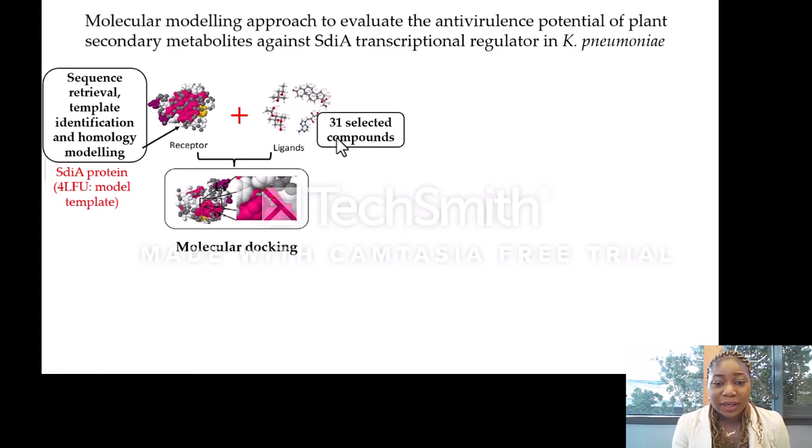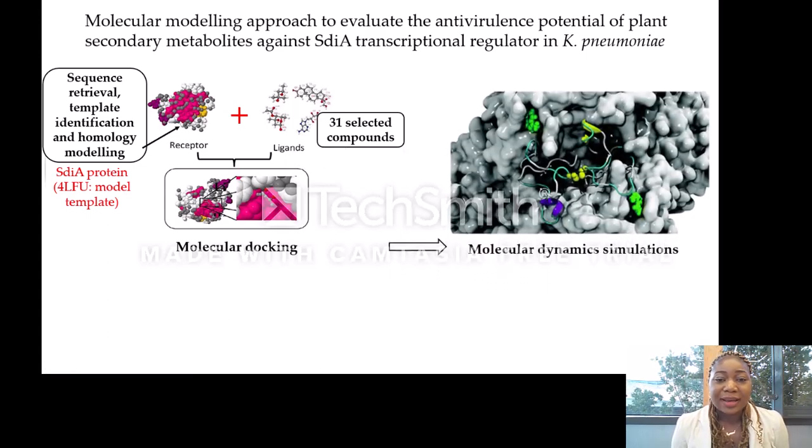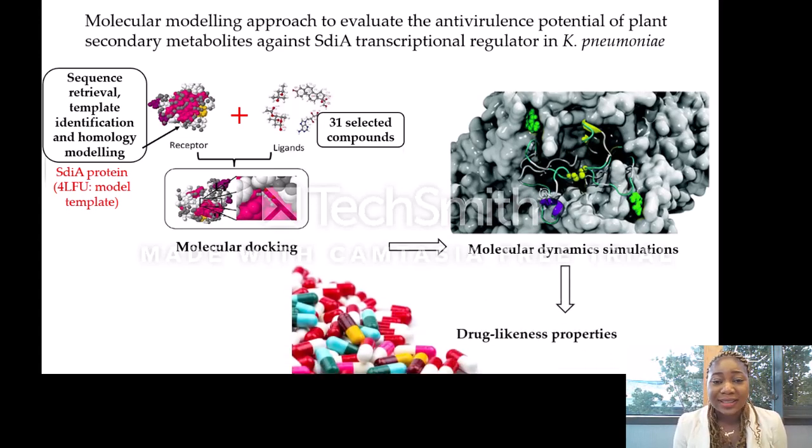After the molecular docking was completed, molecular dynamics simulations were also conducted to study the atomic and interatomic interactions of the protein-ligand system, to validate the stability of the protein-ligand complex, as well as to estimate the binding free energy of these compounds, which is indicative of therapeutic properties. The ADMET prediction was also done to validate their drug-likeness properties.